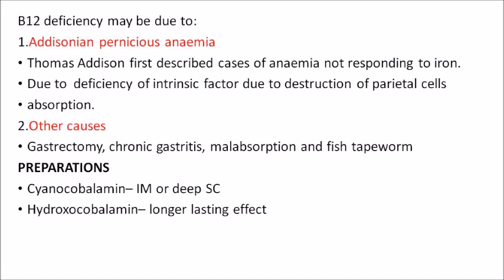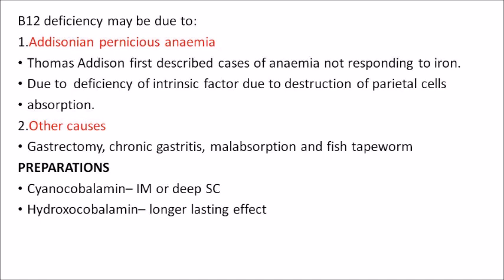So vitamin B12 deficiency may be due to, one is Addisonian pernicious anemia. It is called Addisonian disease because Thomas Addison was the first person to describe anemias which are not responding to iron. That is how he found the B12 deficiency is causing the anemia. This is due to the deficiency of intrinsic factor because of the destruction of the parietal cells of the stomach.